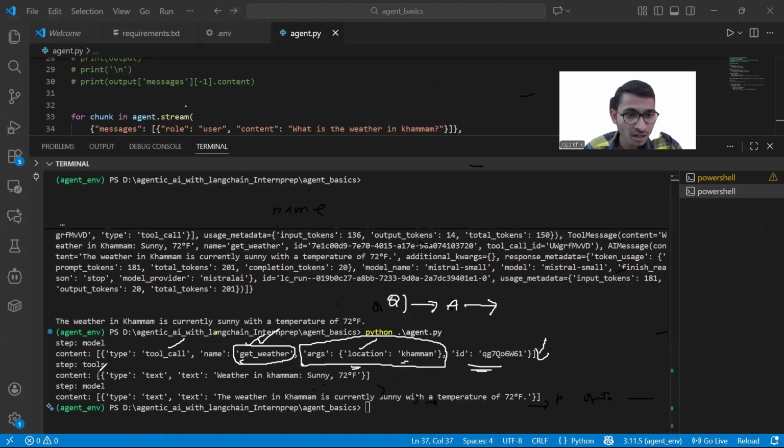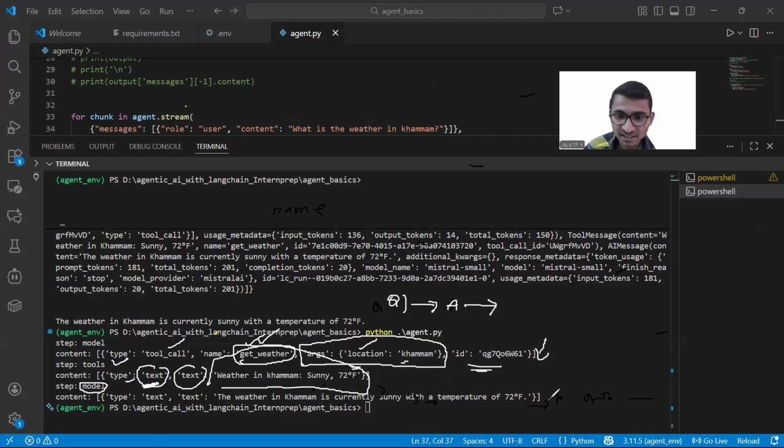And now you see tool, now it called the executor inside the agent. In the LangChain agent, there is an executor I told you before, which executes this tool. Type text. What is the type of that tool? Text. It will return text. What is the text? It is written the weather in Khammam, right? And then we have the agent. The agent got to know, yes, he got the information. Now let me give the information to the user.